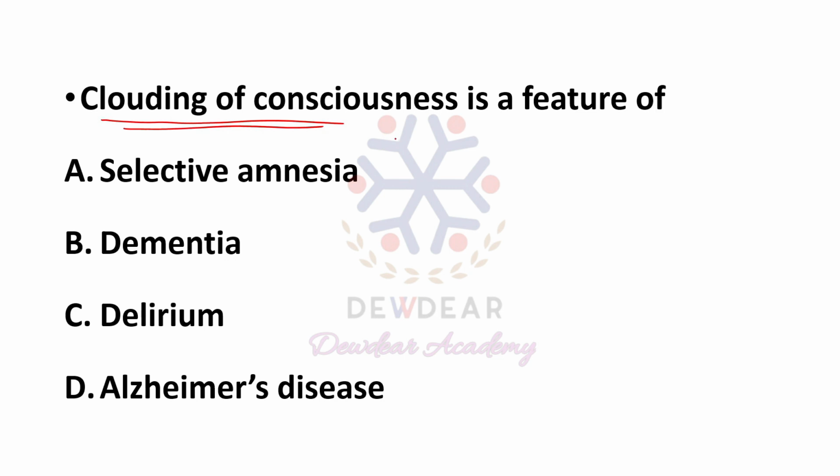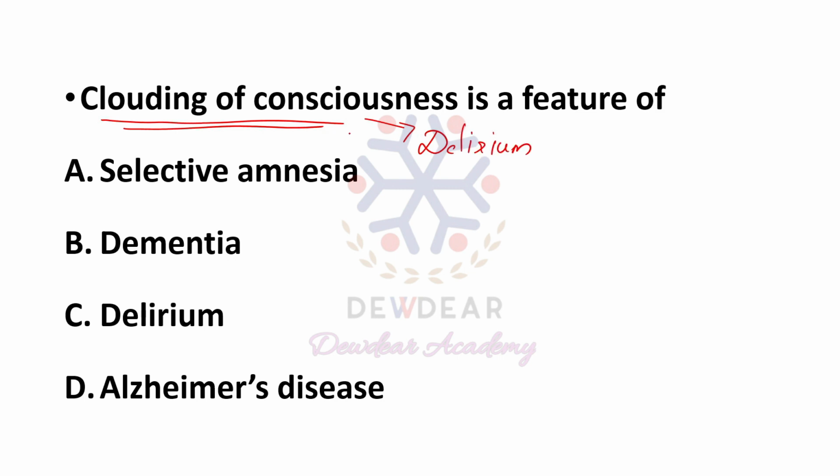The consciousness becomes cloudy at times, or there is difficulty in paying attention. It is also known as brain fog. This is an important feature of delirium.